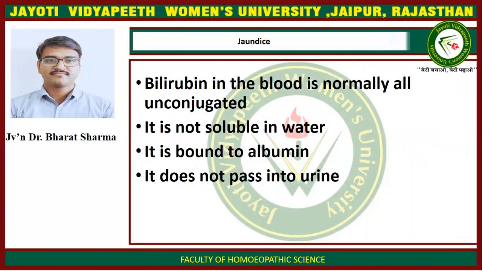Bilirubin in the blood is normally all unconjugated. It is not soluble in water. It is bound to the albumin and it does not pass into the urine. So if unconjugated bilirubin is present in the body, it is not soluble in water, it is bound to albumin, and it does not pass with urine.